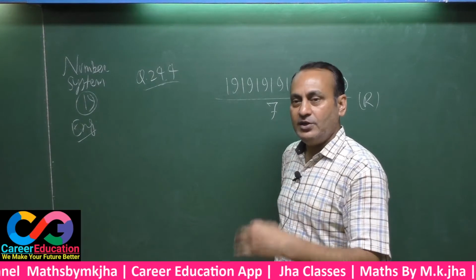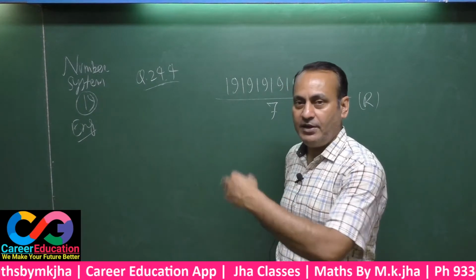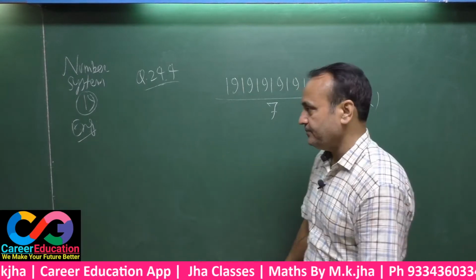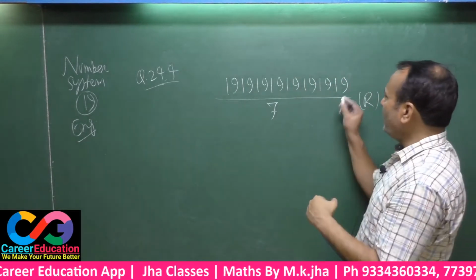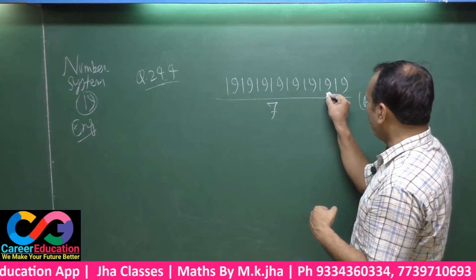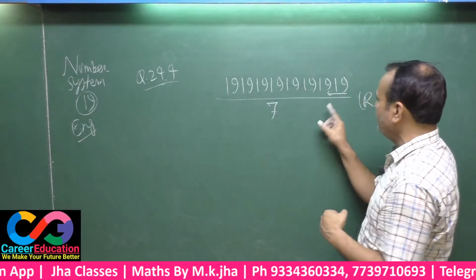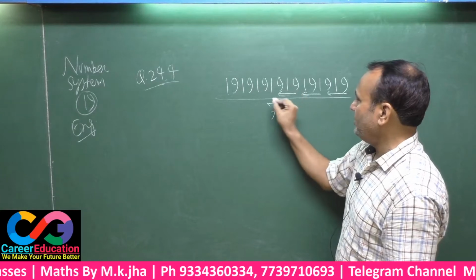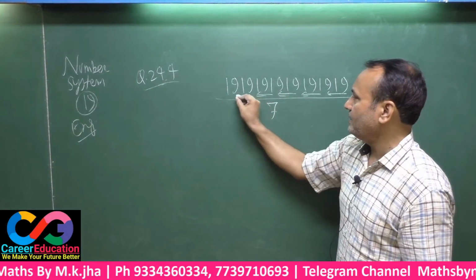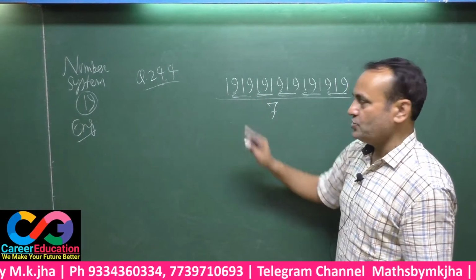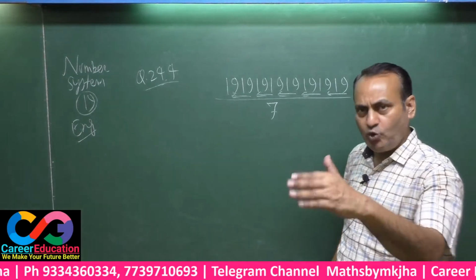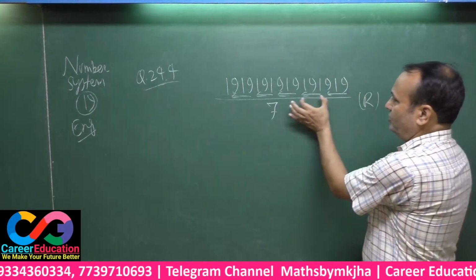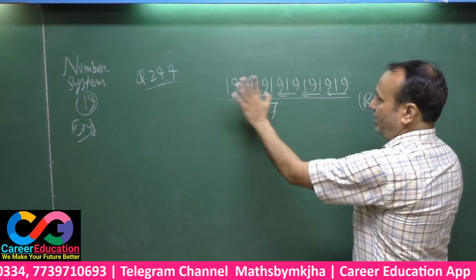That must be either 0 or a multiple of 7 in order to be divisible by 7. That means again you have to make groups of 3 from the right side. 3 3 3 3 3, and this one is also a group.